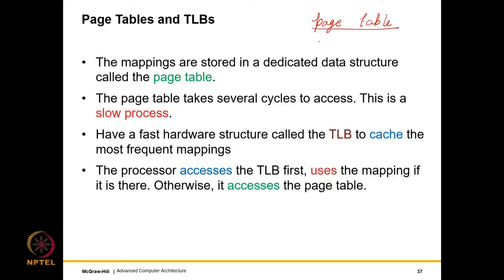The page table, given a virtual page, just maps it to a physical frame. Unfortunately, the page table is a rather elaborate data structure, and the process of doing the mapping takes several cycles. So we can reason from common sense that the CPI will become very bad if every memory access takes several cycles to access the page table and do the translation.